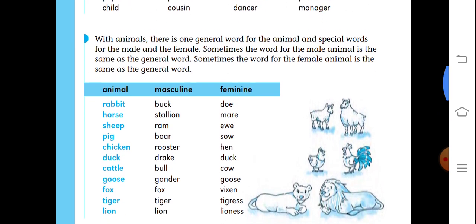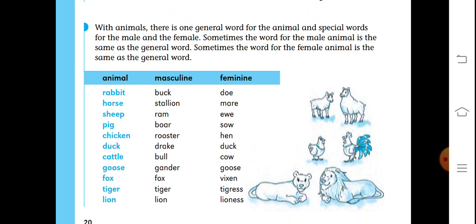So see, a rabbit, it is an animal, and masculine for it is buck and doe. Horse, it is animal, and masculine for it is stallion, and feminine is mare. Sheep is animal, and its masculine is ram, and feminine is ewe. Pig, that is the name of animal, and its masculine is boar, and feminine is sow.